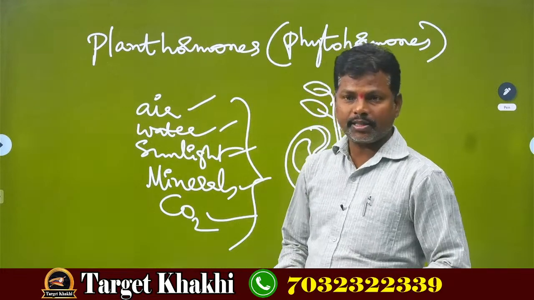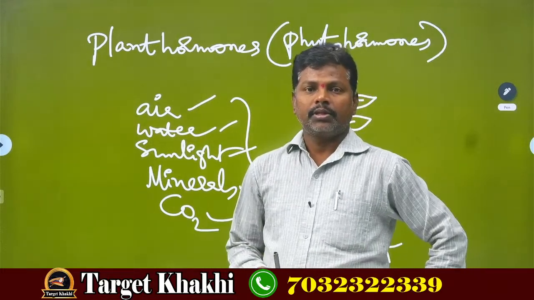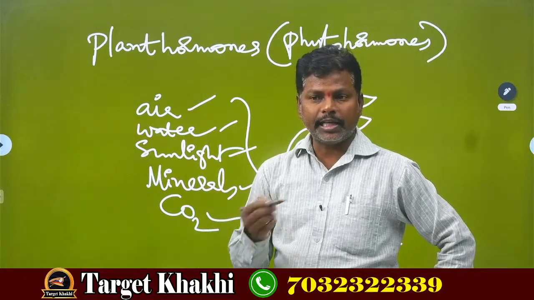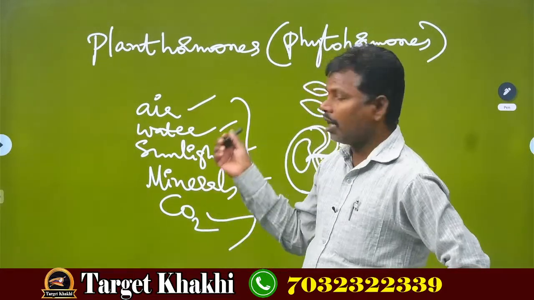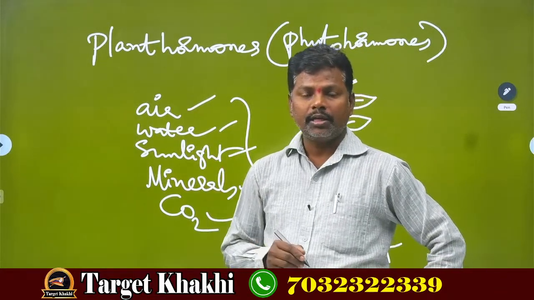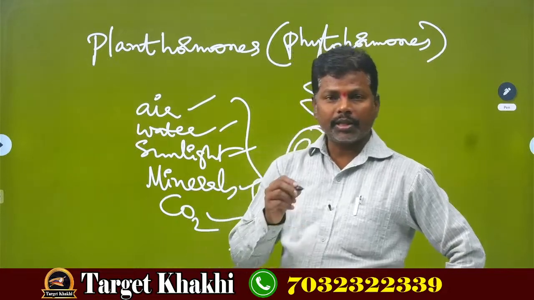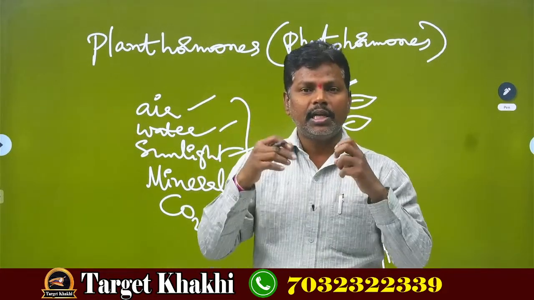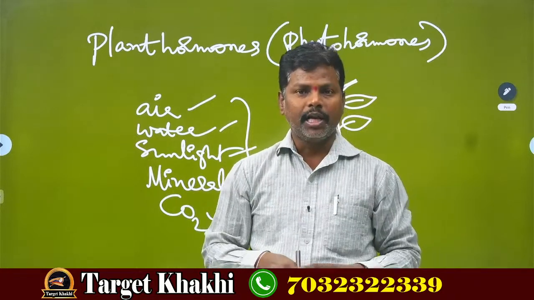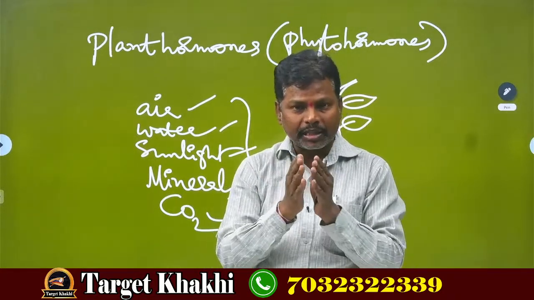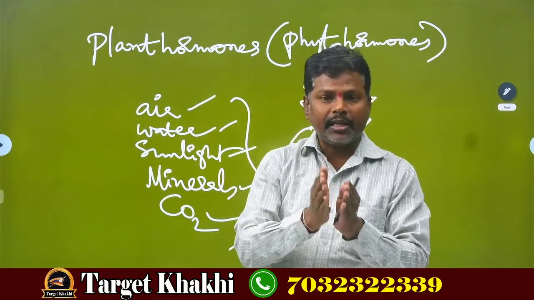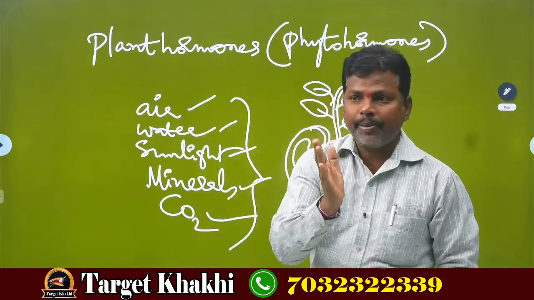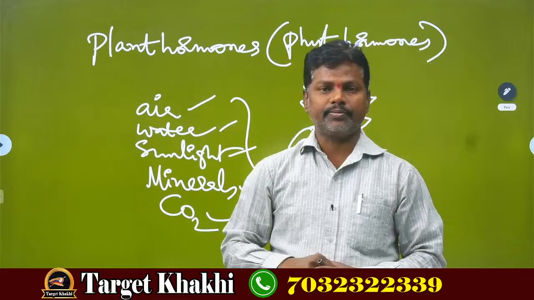First, two scientists, Charles Darwin and Francis Darwin, did an experiment on plant hormones. Because of the chemical reactions inside its body, how does a plant bend during the daytime, when it is preparing food materials, only towards the sunlight?